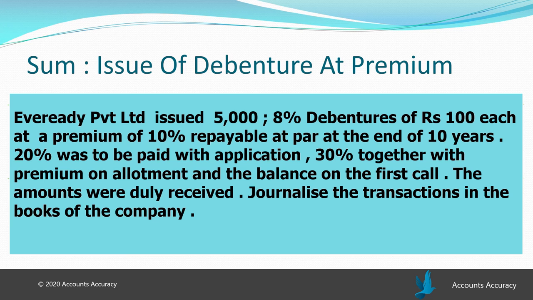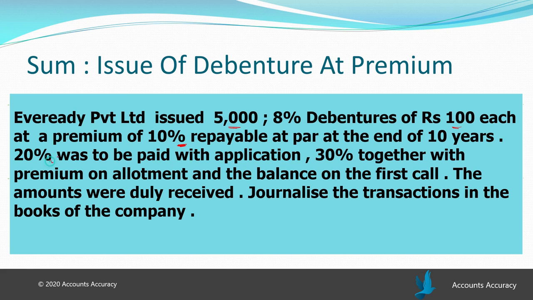Understand it better with this sum. Issue of debenture at premium. 5,000 debentures of a company will be issued at a premium of 10%. 10% of 100 is rupees 10. So here the debenture par value was 100, but as it was issued at 110, 10 rupees is the premium amount, and it was paid in installments.